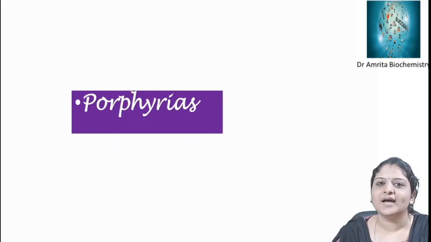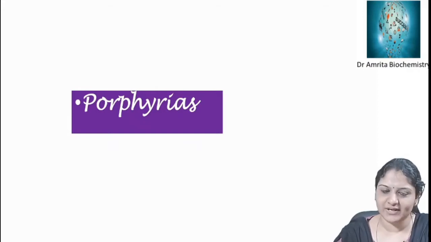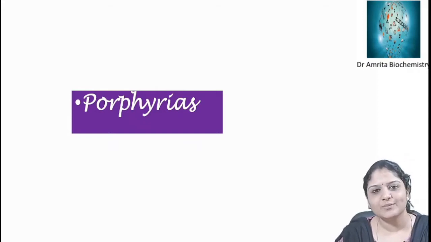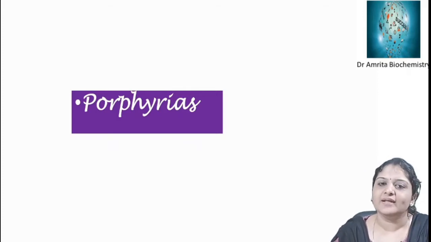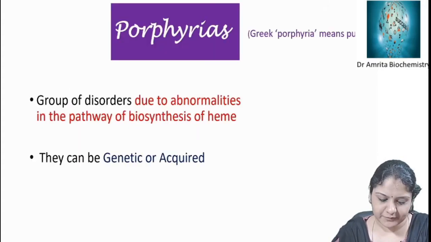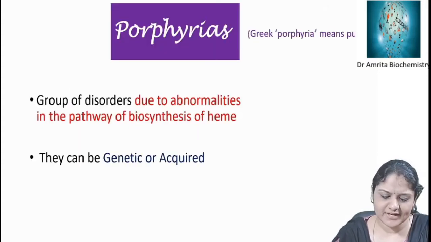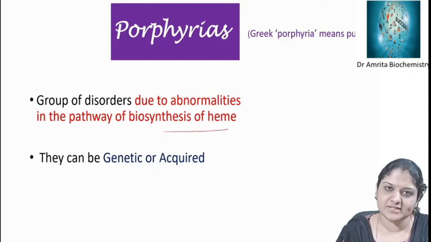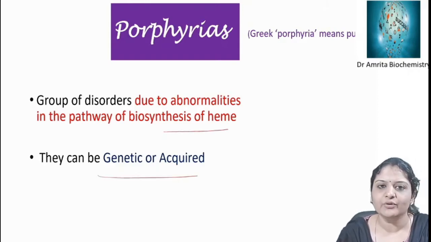Hello students, and now we can discuss porphyrias. Last class we discussed heme synthesis and the enzymes. Any enzyme defective in heme synthesis can cause porphyrias. So what are porphyrias? Porphyria is a group of disorders due to abnormality in the pathway of biosynthesis of heme, and it can be genetic or acquired.